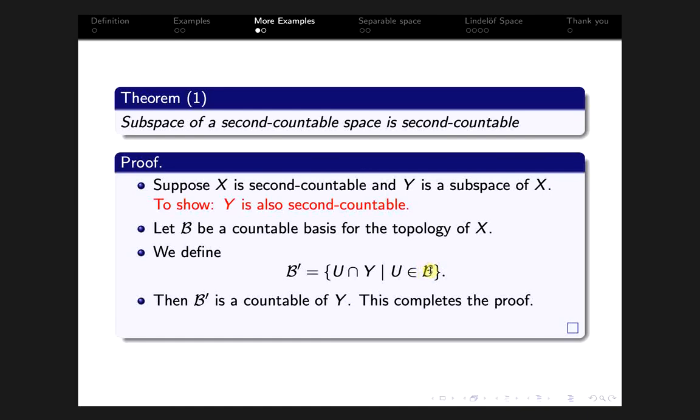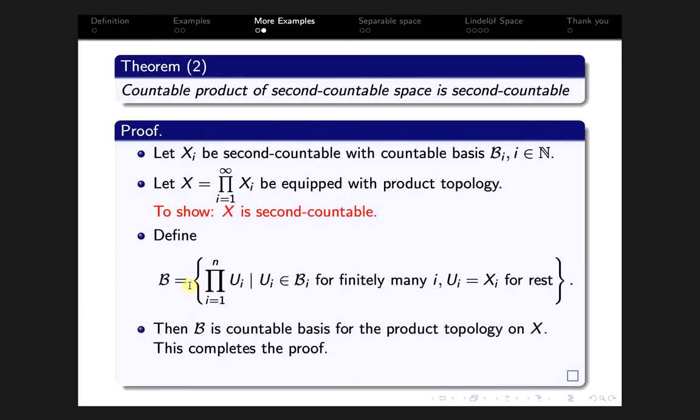Corresponding to every element in B, we have at most one element in B prime. So this implies that B prime is also countable, and of course this is a basis for the subspace topology on Y. Therefore we have a countable basis B prime for the subspace topology on Y, and this proves that Y is also second countable. This is what we wanted to prove.